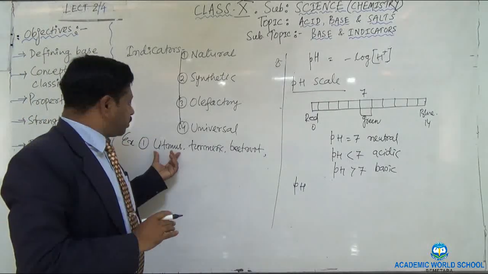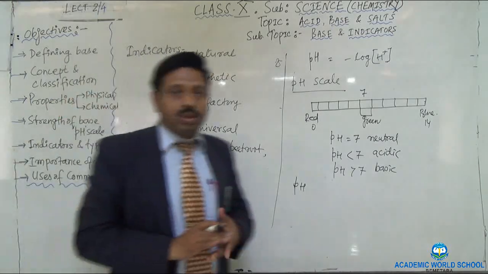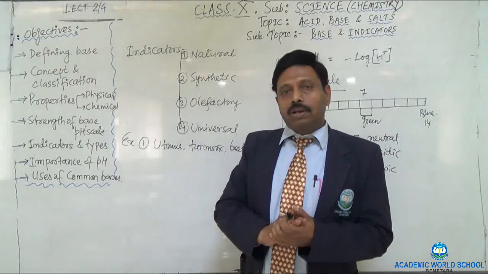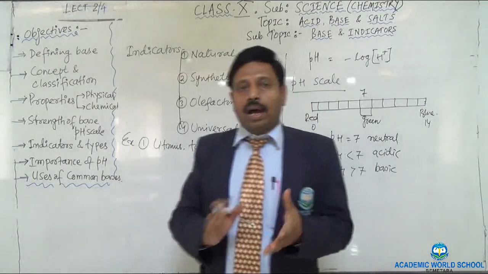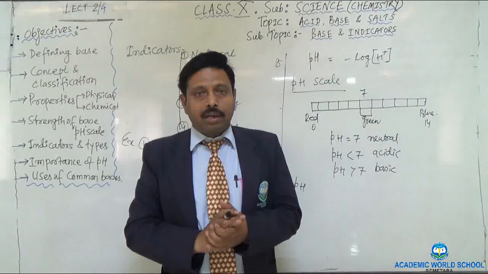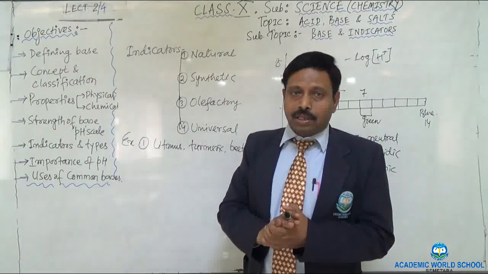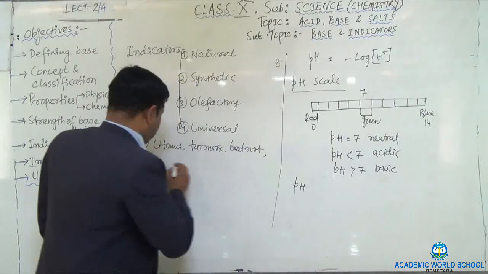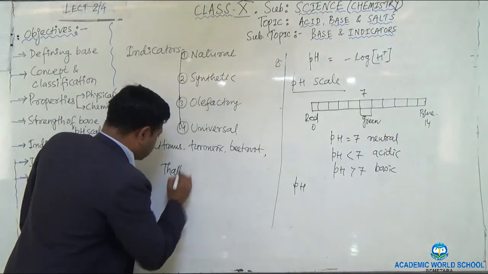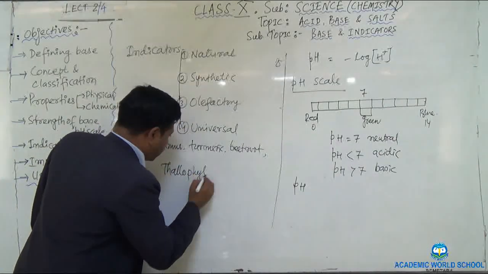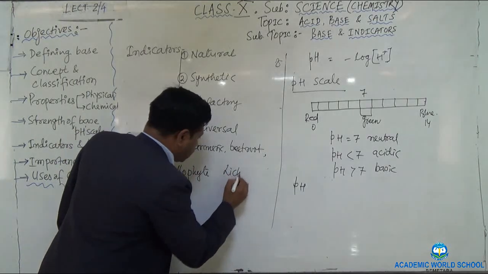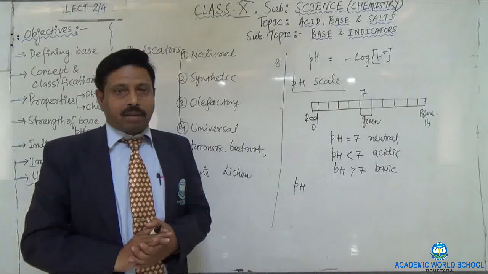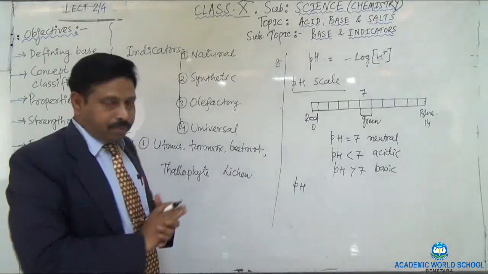You have to know something about the litmus because we use litmus most often as an indicator in the lab and everywhere. Litmus is prepared from a dye, D-Y-E, a color dye. It is prepared from a plant species belonging to the division Thallophyta, and the name is lichen, L-I-C-H-E-N. Again I repeat, litmus is prepared from the lichen and it is a color dye.